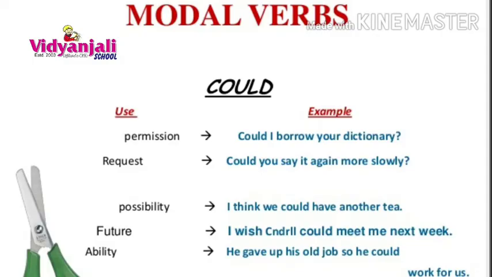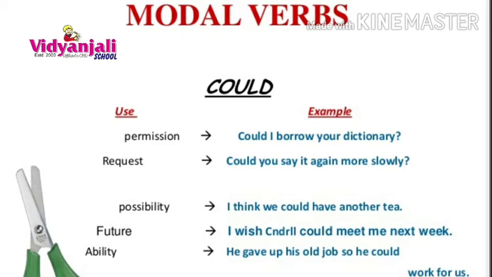And now what about the usage of could? Here the usage of could is permission, request, possibility, future, ability. Okay. For permission we can see, could I borrow your dictionary? That is permission.